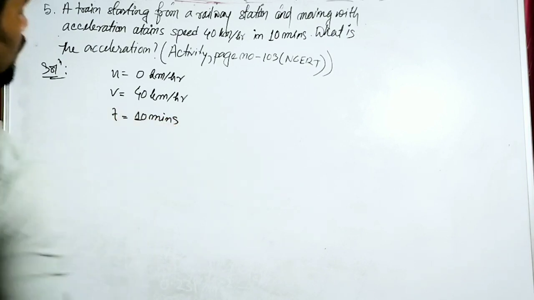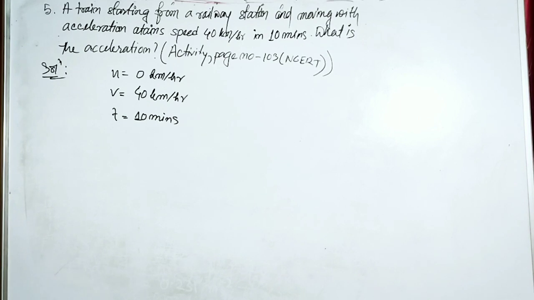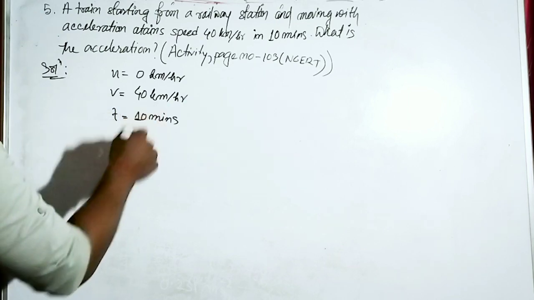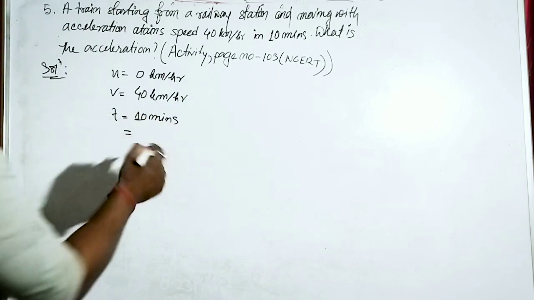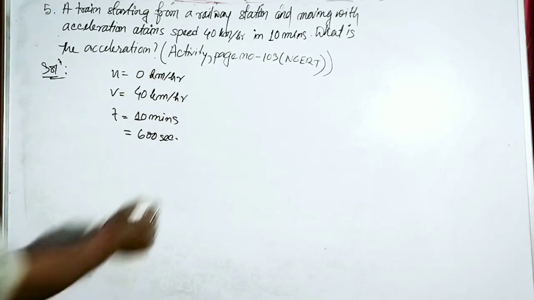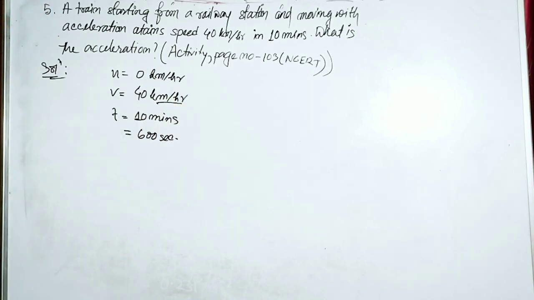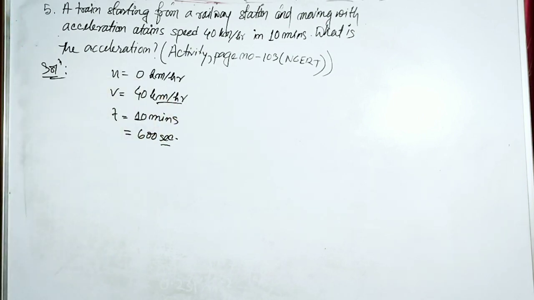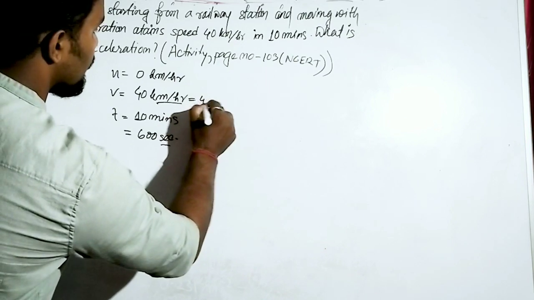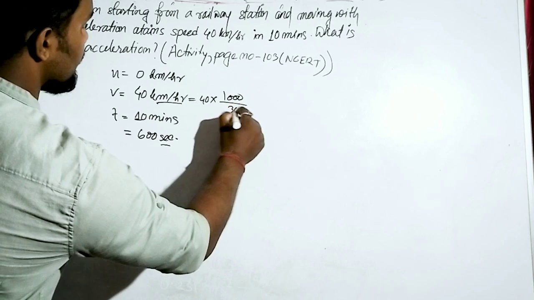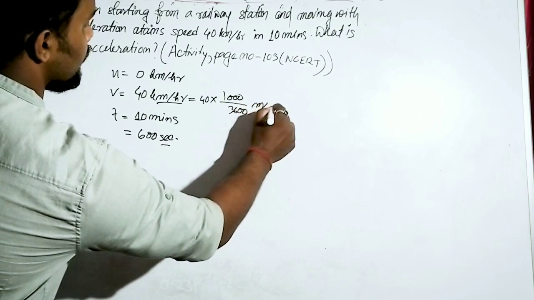When I was discussing acceleration, speed and velocities, I told you that the time should always be in seconds and the distance in meters. So you have to convert this time to seconds. In 10 minutes there will be 600 seconds. Again, we have to convert this part. It is in kilometer per hour, so it is better to convert it to seconds and meters. So 40 into 1000 by 3600 meter per second.